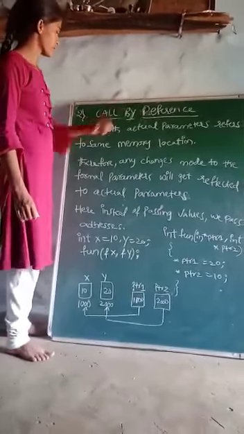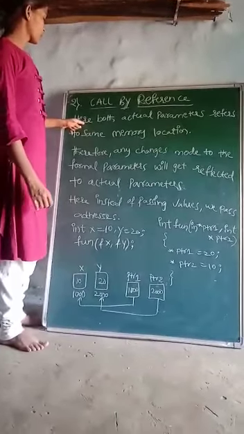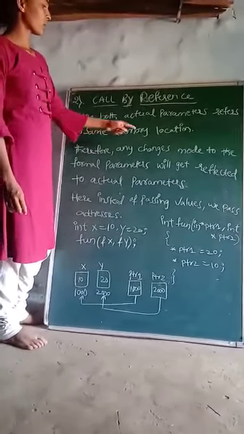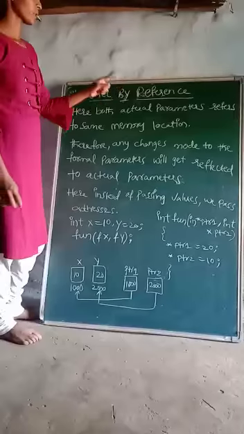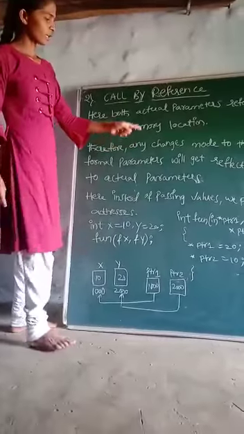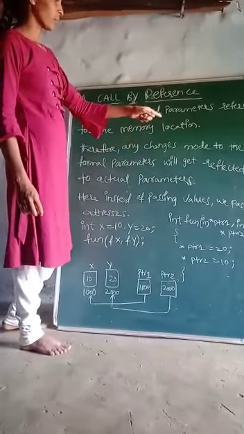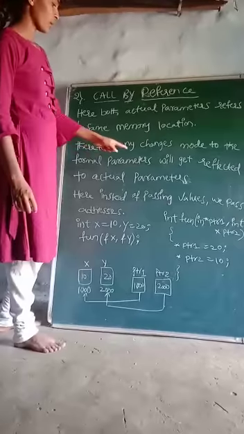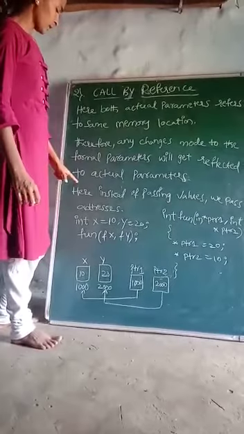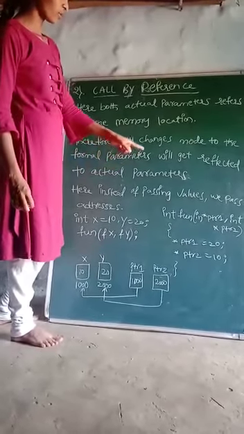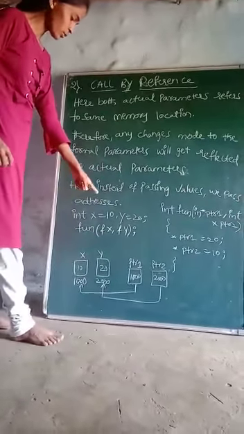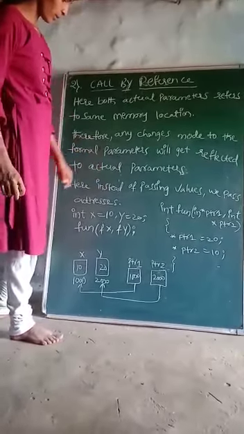Call by reference. Here both actual and formal parameters refer to the same memory location. Therefore, any changes made to the formal parameters will get reflected in the actual parameters. Here, instead of passing values, we pass addresses. int x = 10, y = 20;